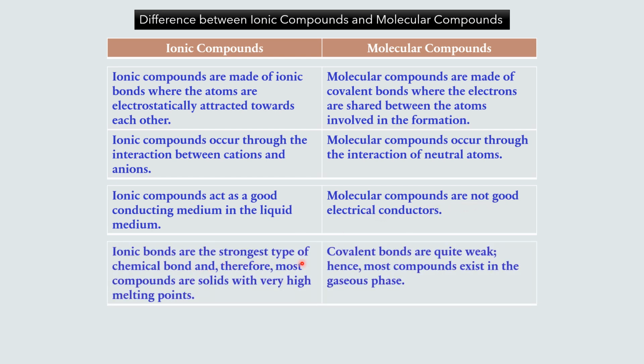Ionic bonds are the strongest type of chemical bond and therefore most compounds are solids with very high melting points. Covalent bonds are quite weak, hence most compounds exist in the gaseous phase. So this is the important difference between ionic and molecular compounds.